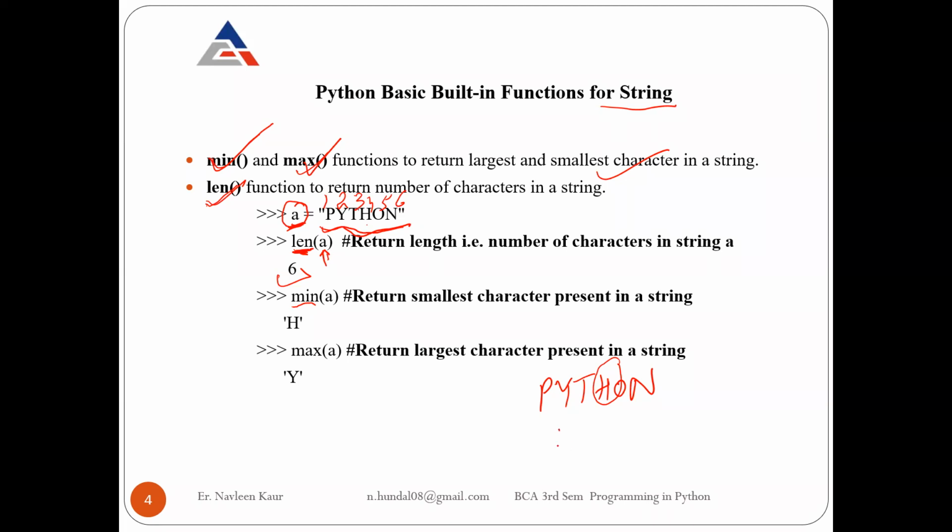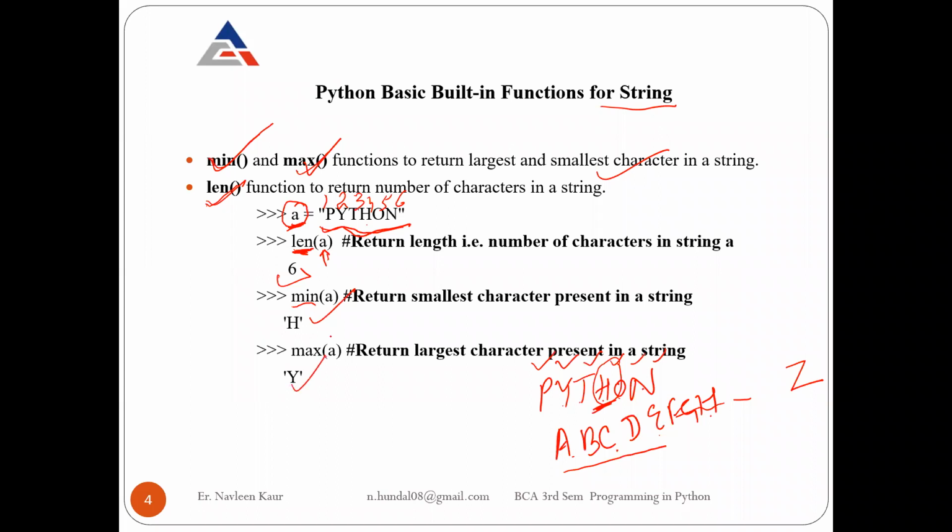Because if you start from A, B, C, D, E and so on, and go towards Z, out of P, Y, T, H, O, N, which character comes first on the ABC line? A, B, C, D, E, F, G and H comes first, right? So H is returned as the minimum character.